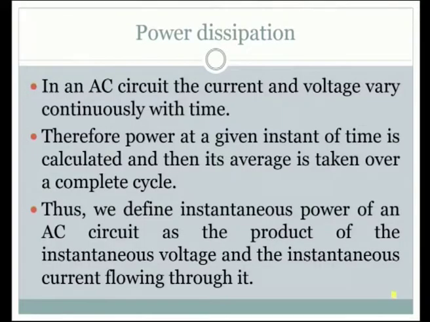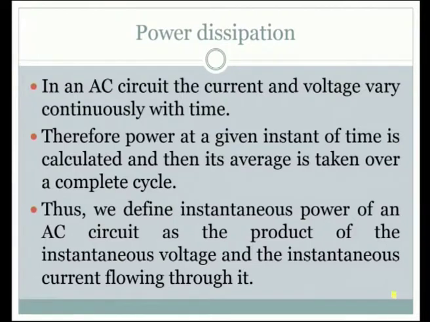So, let us look at the expression. In an AC circuit, the current and voltage vary continuously with time. Therefore, power at a given instant of time is calculated and then its average is taken over a complete cycle.